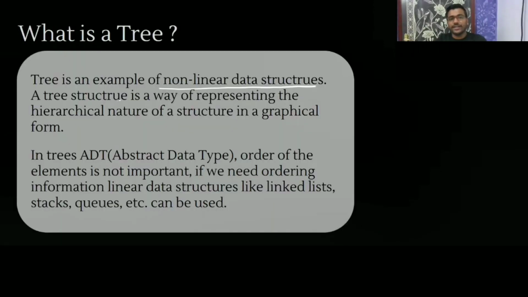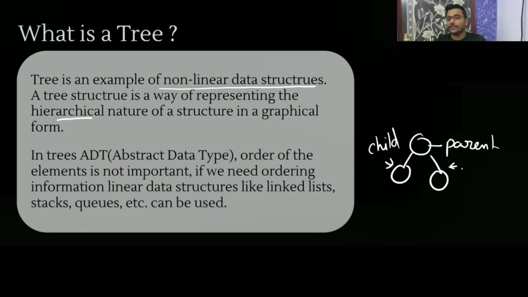So a tree structure is a way of representing the hierarchical nature of a structure. Means it is going to be represented by a hierarchical nature, like parent. Okay, this is parent. This is child. Okay, this is again child of this parent, like this. So this we are going to use. It is used to represent the hierarchical nature of a structure in a graphical form, like generation by generation: my grandfather, then my father, then me, then my son or my daughter. So how you can represent your hierarchical nature by using the tree data structure.